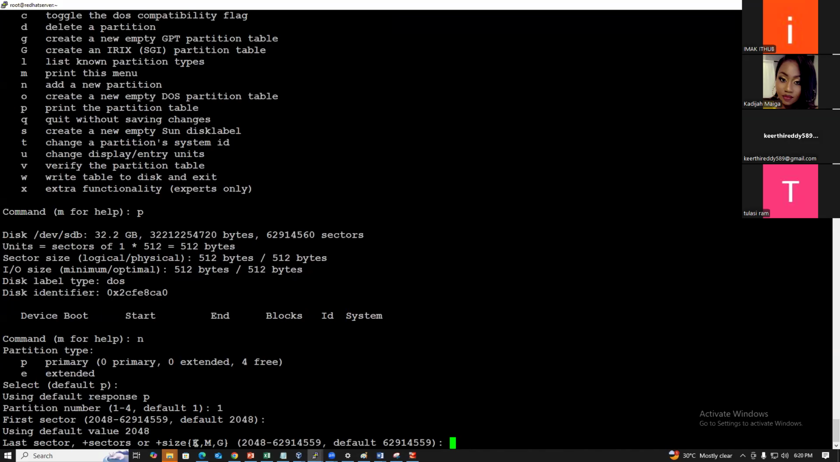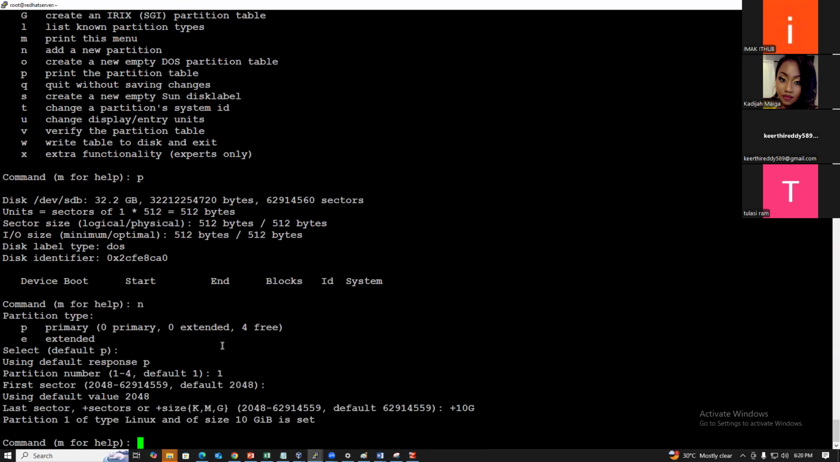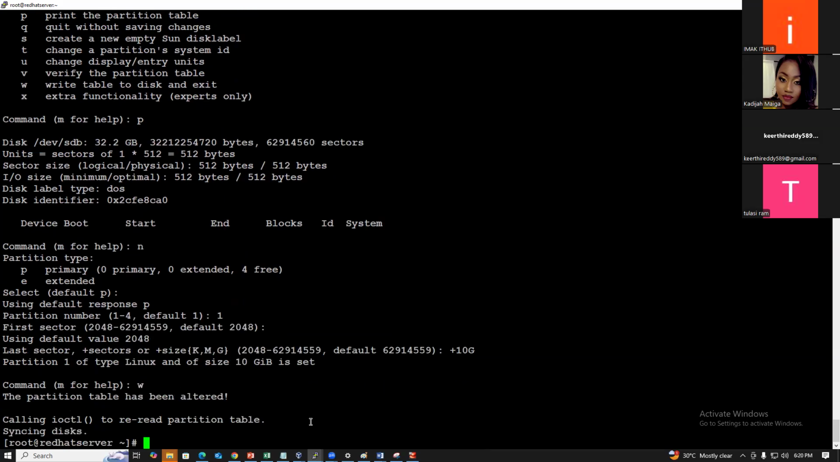In the last sector, how many GB of space can you give? You use plus size. For example, 10 GB. In the last sector, you can give 10G. Partition 1 of type Linux and size 10 GB is set. If you want to write it, you can use the write command, W. It writes the table to disk and exits.